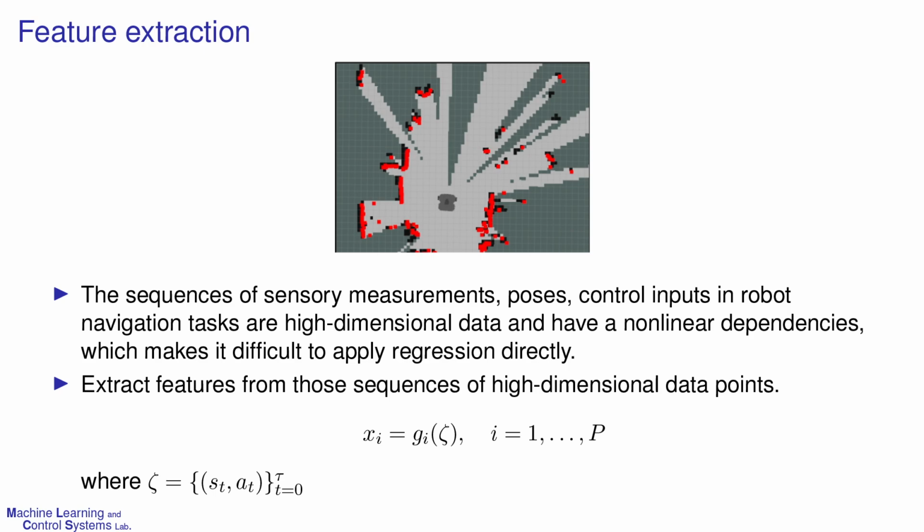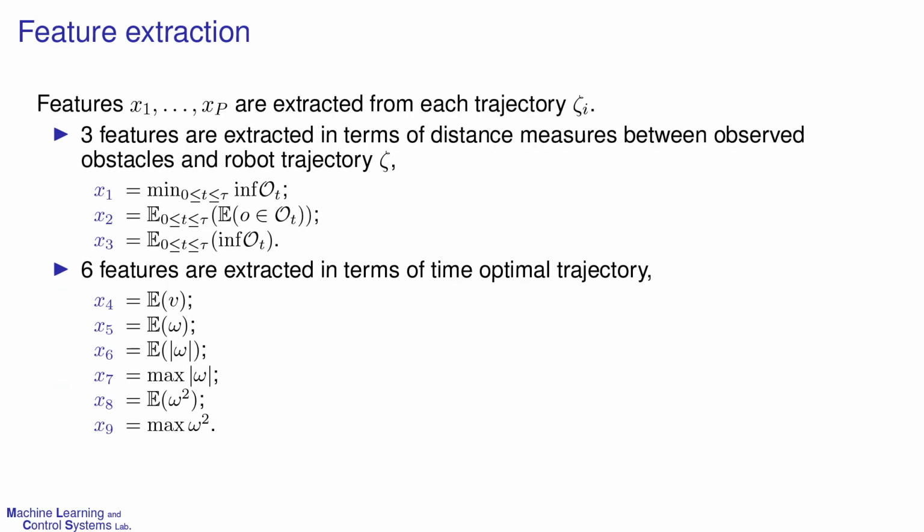The sequences of sensory measurements, robot poses, and control inputs in robot trajectories are high-dimensional data and have nonlinear dependencies, which makes it difficult to apply regression directly. Thus, we extracted features from those sequences. We extracted 9 features from each trajectory. 3 features are extracted in the manner of the modified Hausdorff distance metric. Next, 6 features are extracted in terms of time optimality. However, each feature is calculated by a different calculation method.